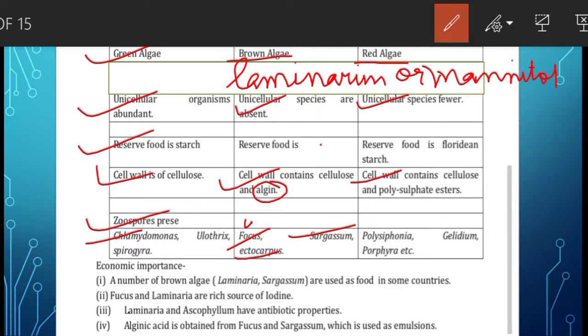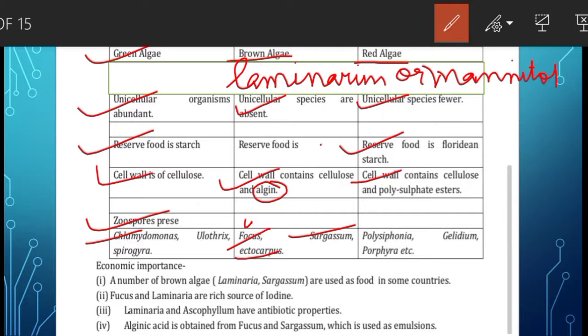The reserve food material is Floridean starch. Floridean starch is a granular carbohydrate that is present in the red algae. It is different from true starch. True starch is stored in plastids of the cells, whereas Floridean starch is not stored in the plastids. Then sexual reproduction occurs by non-motile gametes and is of oogamous type.